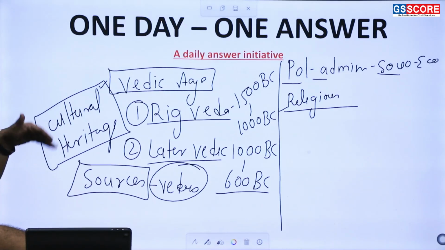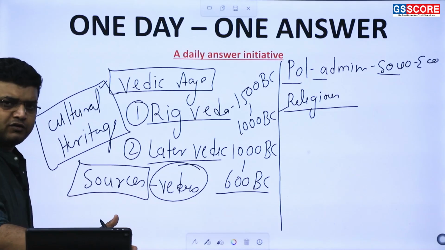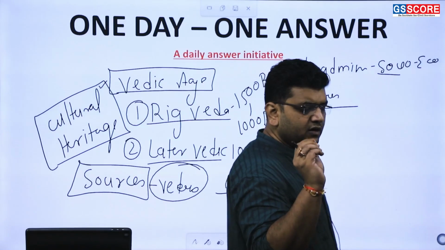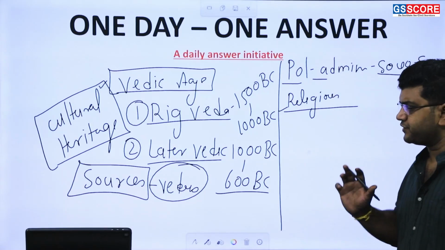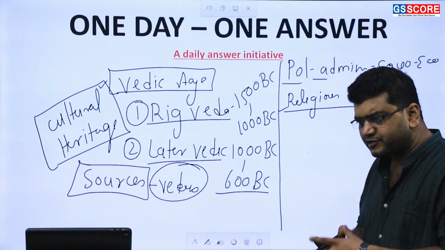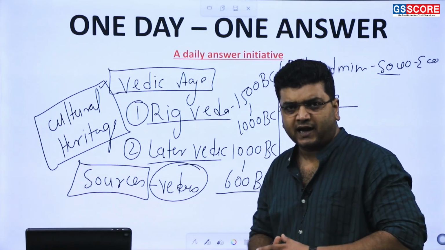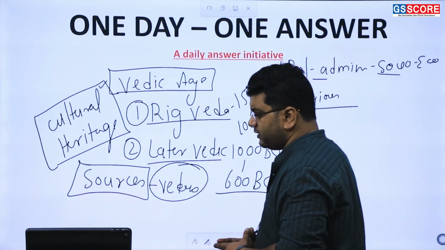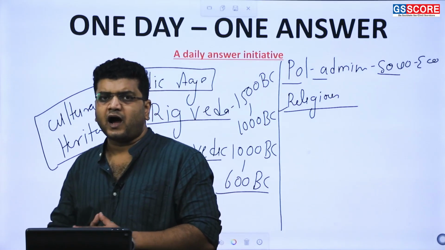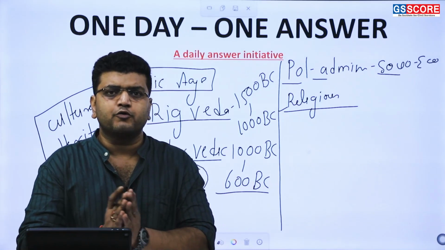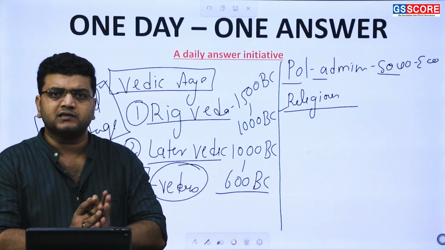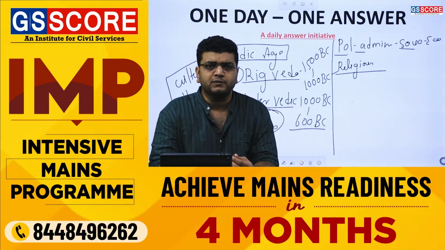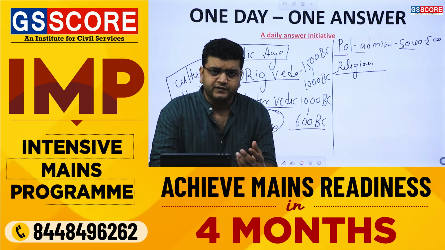Now there is another debate on the origin of Vedic Age, though it might not be asked to you, but a brief note on the origin will be beneficial for you. According to the established notion among historians, and the research is an ongoing process, the origin of the Vedic people can be traced from the Aryans. Now Aryans were a group of people who were living in the Central Asian region and steppes, and they migrated to other parts of the Indian subcontinent.